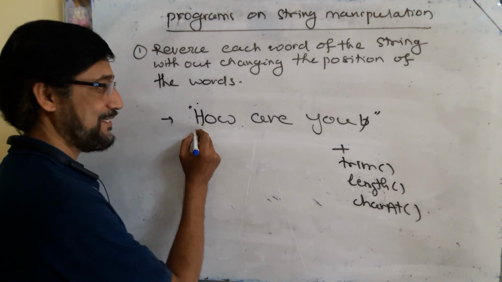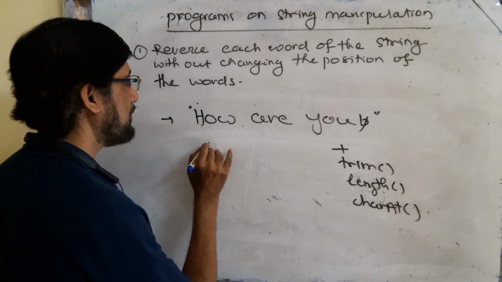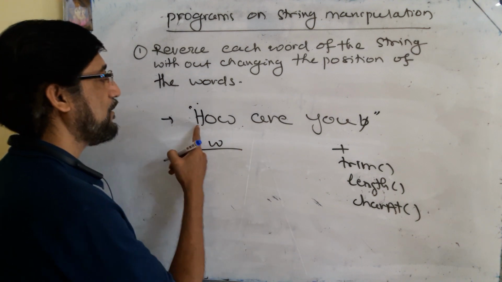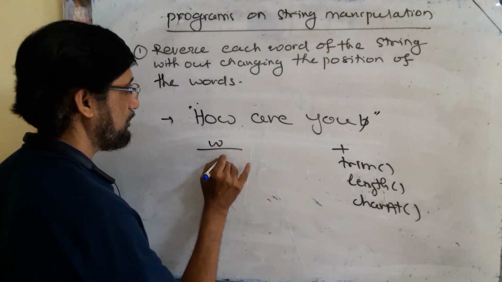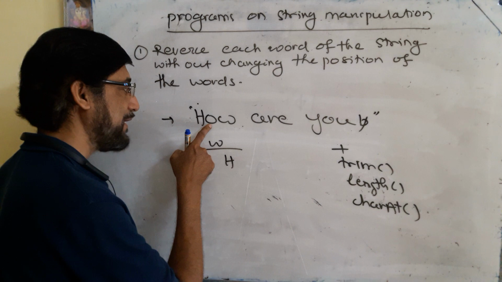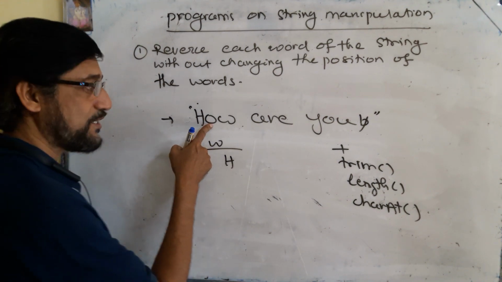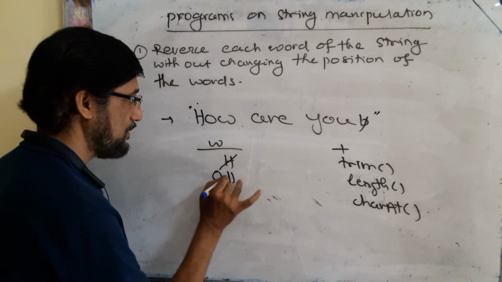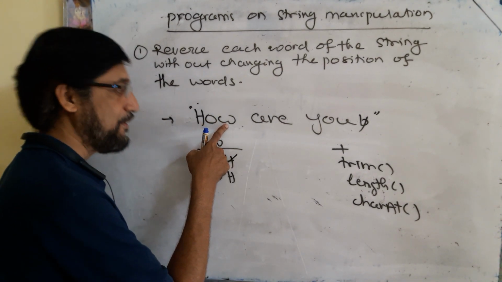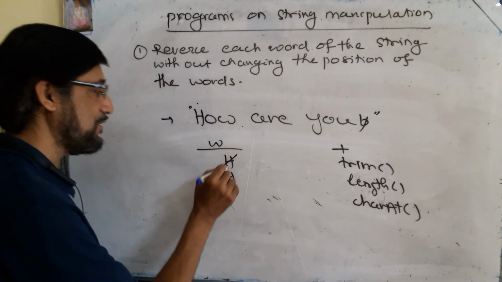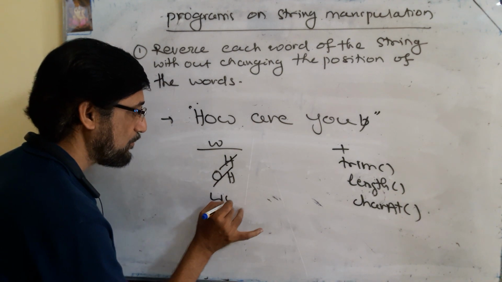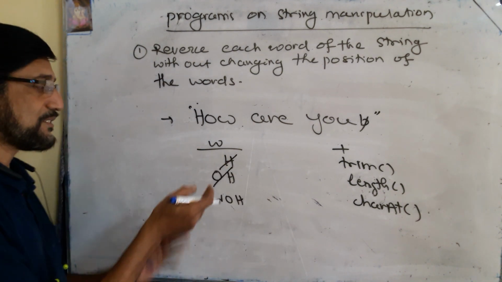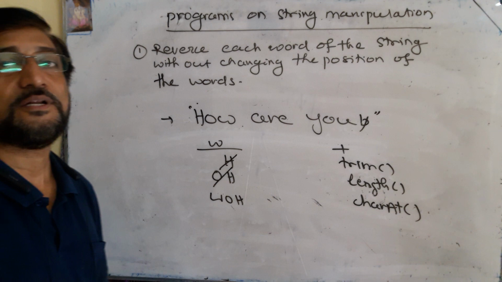First you select H. H is not a space character. In the variable W you concat H, so it becomes H. Then you select O. O is not a space character. You concat O before H, that is OH. Then you select W, which is not a space character, so you concat it with OH, and it becomes WOH. So the word is reversed.